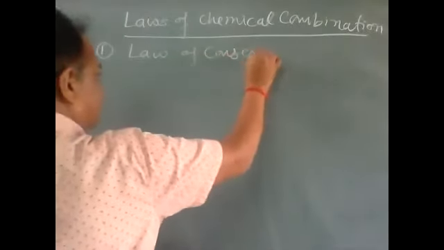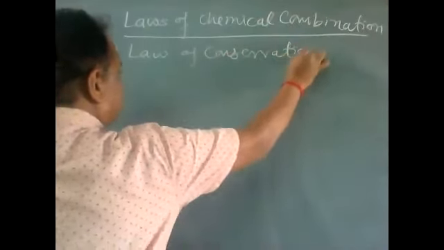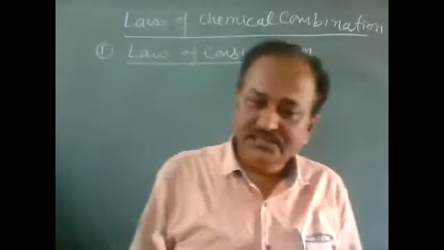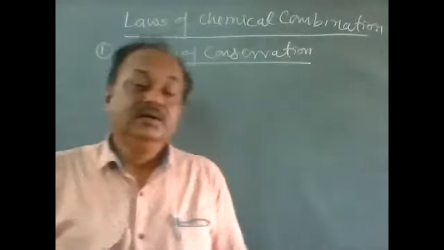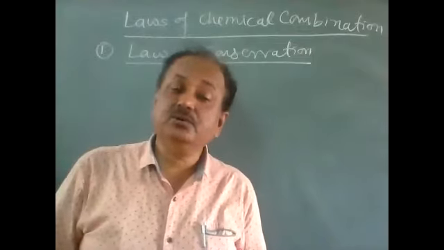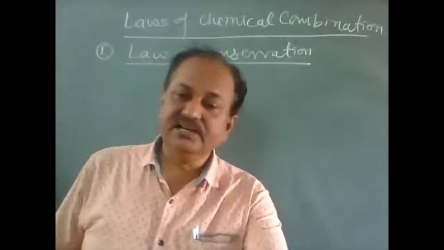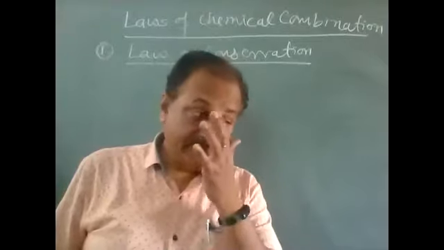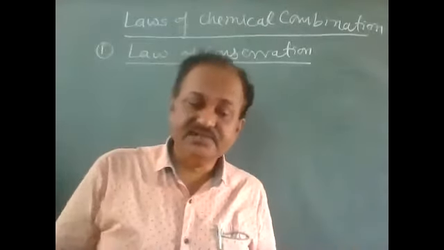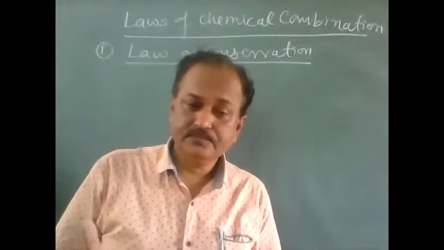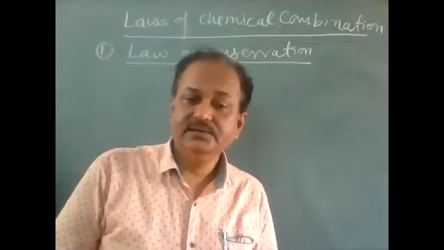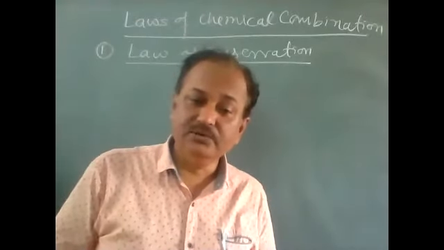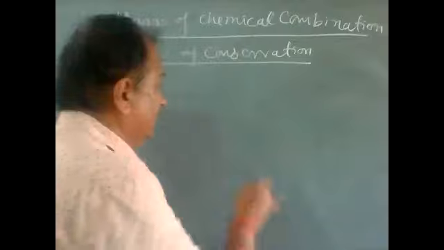From the junior classes, you know that according to this law, matter can neither be created nor destroyed, and the amount of reactants and substances formed after the reaction is found to be the same.